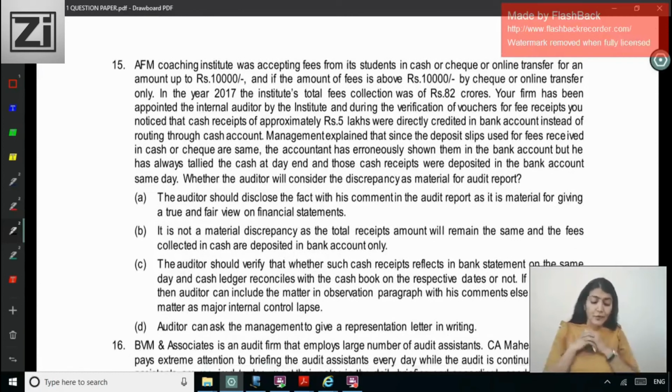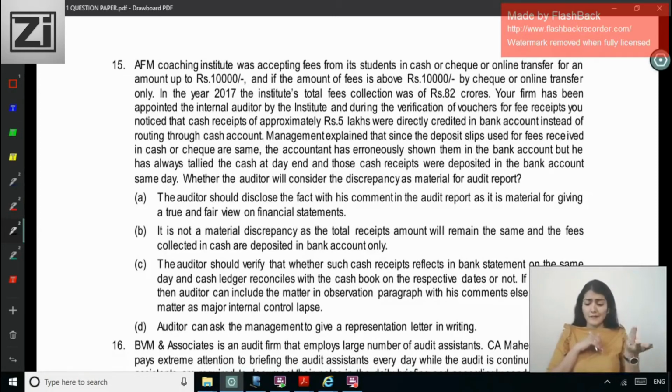Right, AFM Coaching Institute was accepting fees from its students in cash or check or online transfer for an amount of up to 10,000, and if the amount of fees is above 10,000, by check or online transfer only. In the year 17, the institute's total fee collection was 82 crore. Your firm has been appointed as the internal auditor by the institute, and during the verification of the vouchers for fee receipts, you notice that cash receipts of approximately 5 lakh were directly credited in the bank account instead of routing them through the cash account.